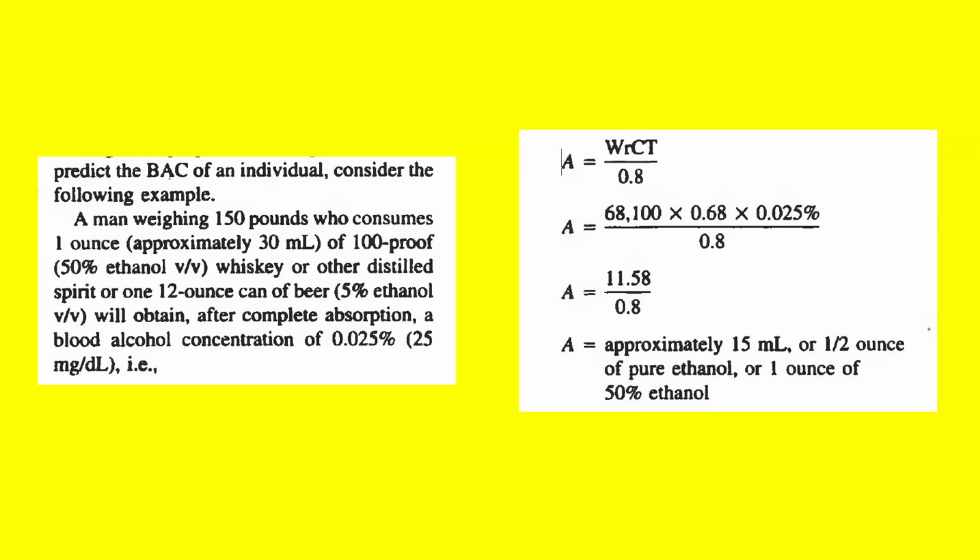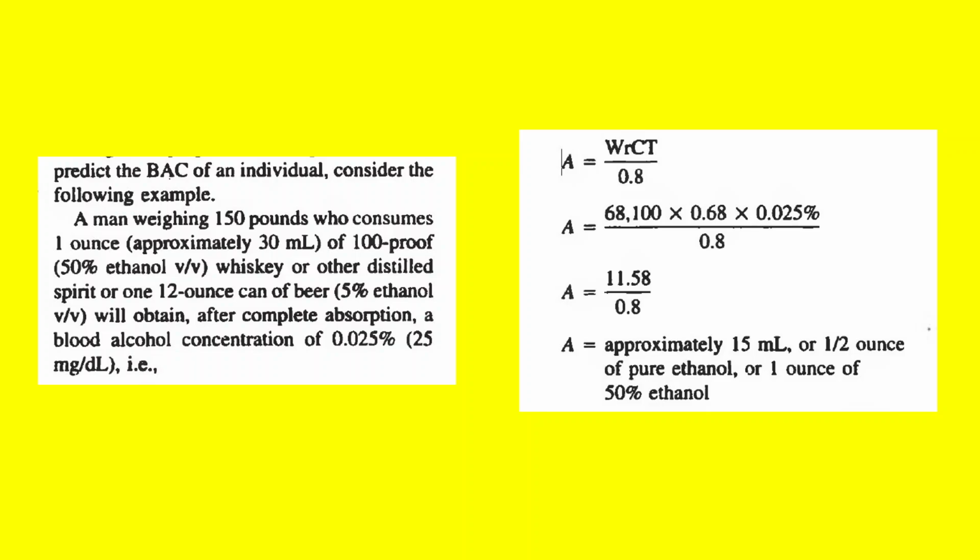Now, an example here is that a man weighing 150 pounds who consumes 1 ounce, approximately 30 ml, of 100 proof, that is 50% ethanol volume by volume, whiskey or other distilled spirit, or one 12-ounce can of beer, that is 5% ethanol volume by volume, will obtain after complete absorption a blood alcohol concentration of 0.025%, that is 25 milligrams per deciliter.